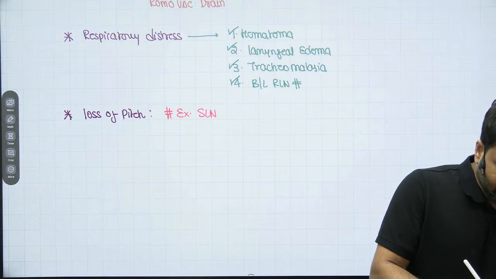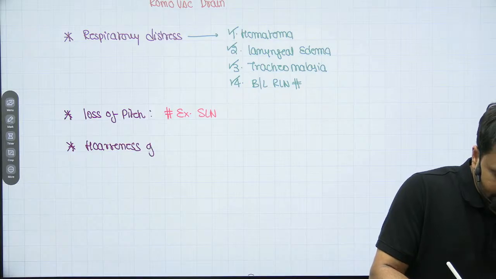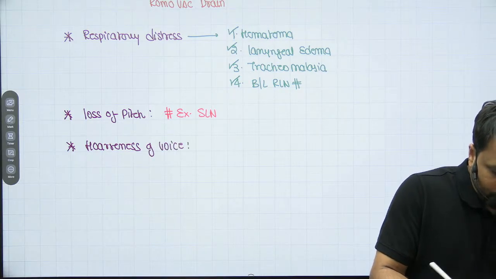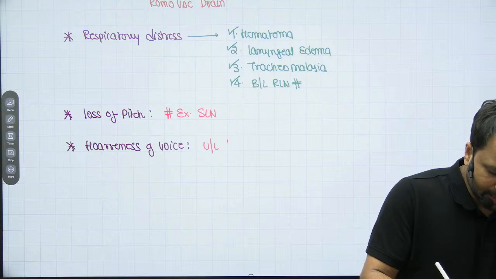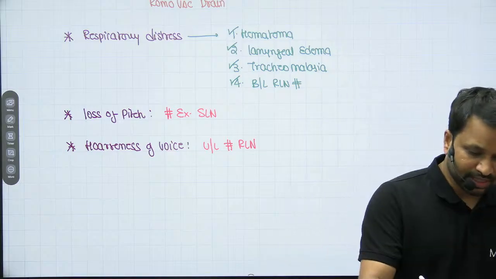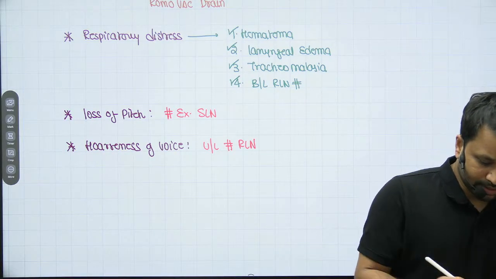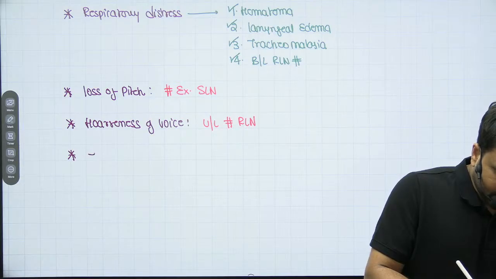Along with the loss of pitch, the patient can also present to you with hoarseness of voice. The hoarseness of voice occurs whenever there is unilateral damage of a recurrent laryngeal nerve. It will also result in post-operative hypothyroidism.